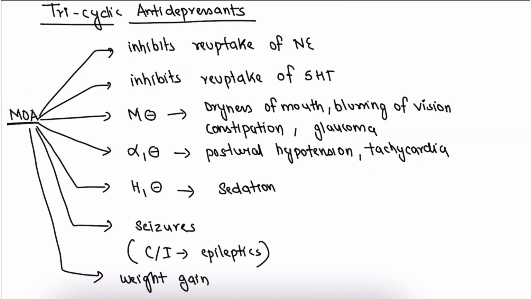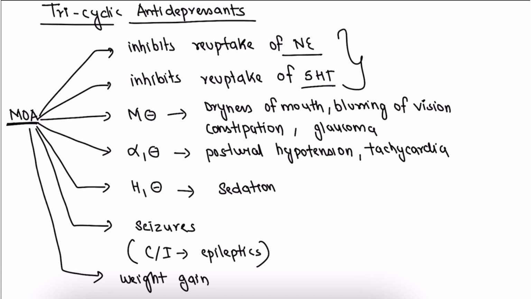As we have completed the MAO inhibitors, we are going to start with reuptake inhibitors. The first one is the non-selective one, the tricyclic antidepressant. We are going to discuss about the mechanism of action of tricyclic antidepressant. It inhibits the reuptake of both norepinephrine and 5-HT. That is why it is called non-selective reuptake inhibitor.